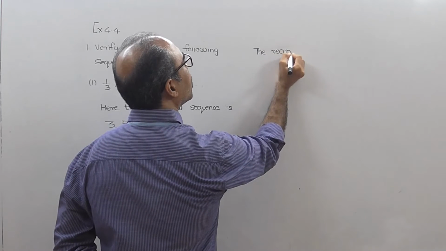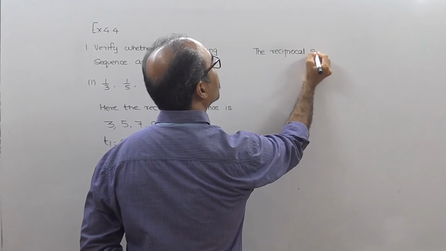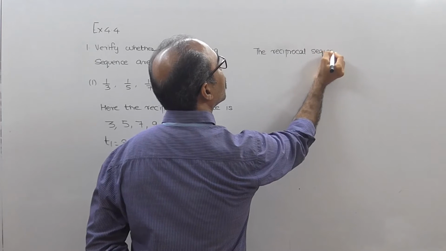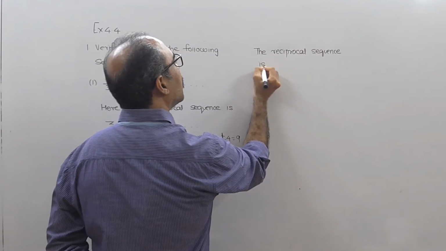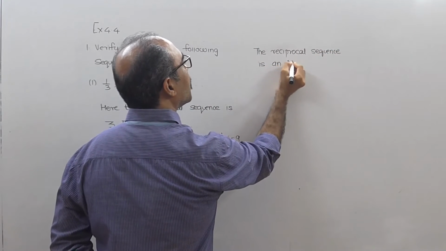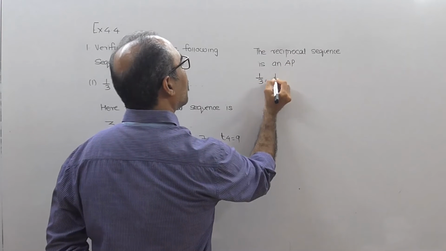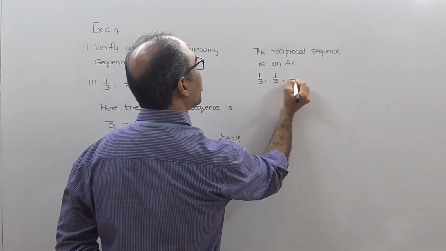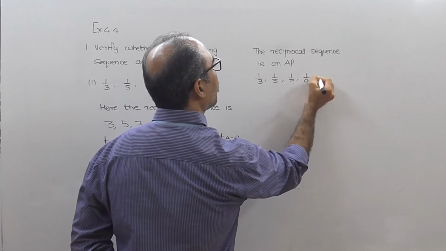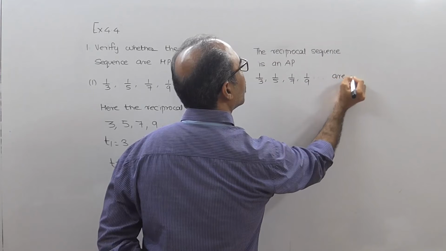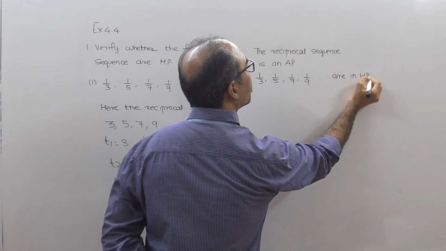Can I say that the reciprocal sequence is an AP? If the reciprocal sequence is an AP, then 1 upon 3, 1 upon 5, 1 upon 7, 1 upon 9 are in HP. That's it.